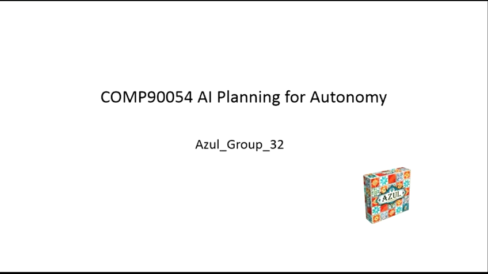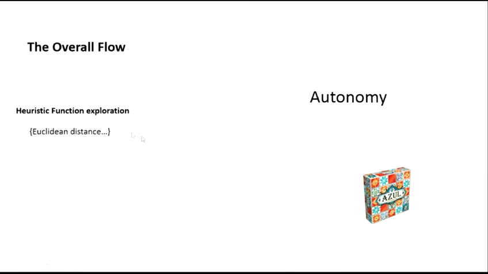In this session, I'm going to show an overall flow of our thought and work in the project. At the early stage of the project, we decided to come up with some heuristic function, because whether it's a classical planning problem with costs or an MDP problem with benefits and rewards, we need something to measure each step of our action.